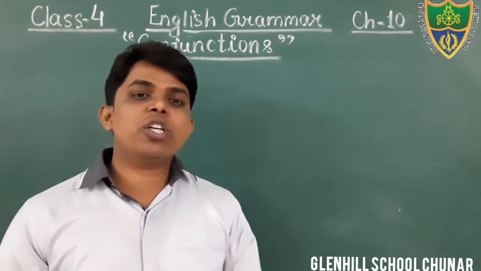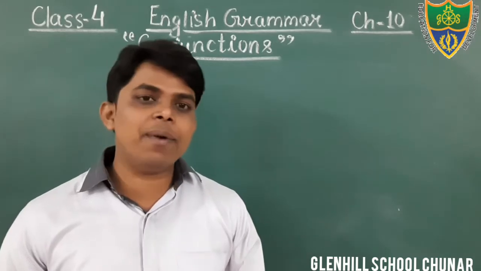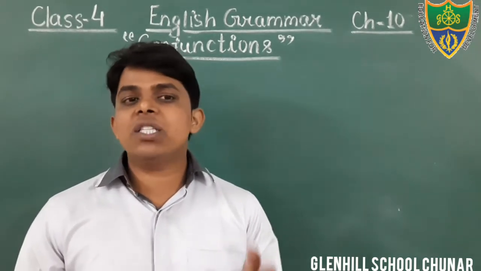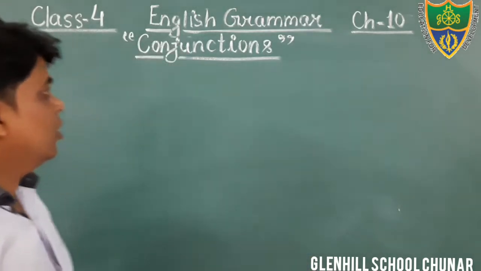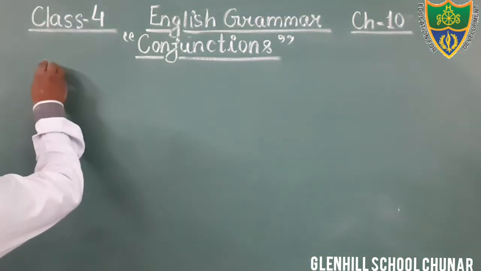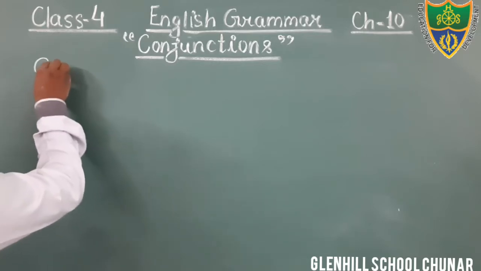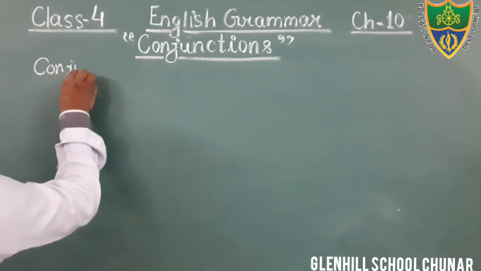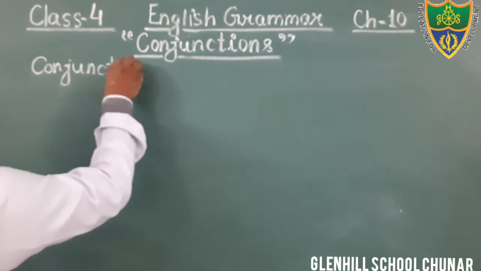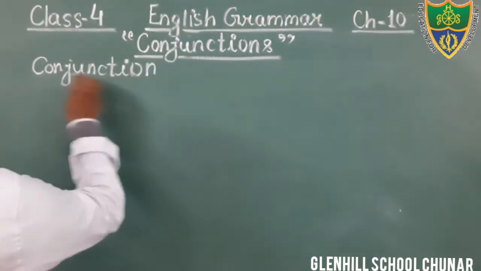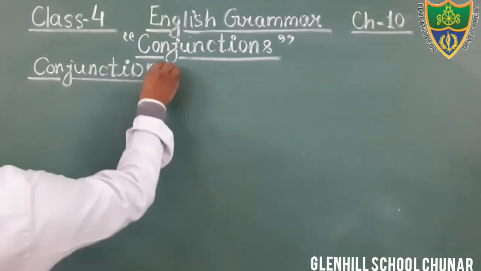Okay, students? So just open your notebook of English grammar and write down what is conjunction. Just put the heading "What is conjunction?" We will discuss it.